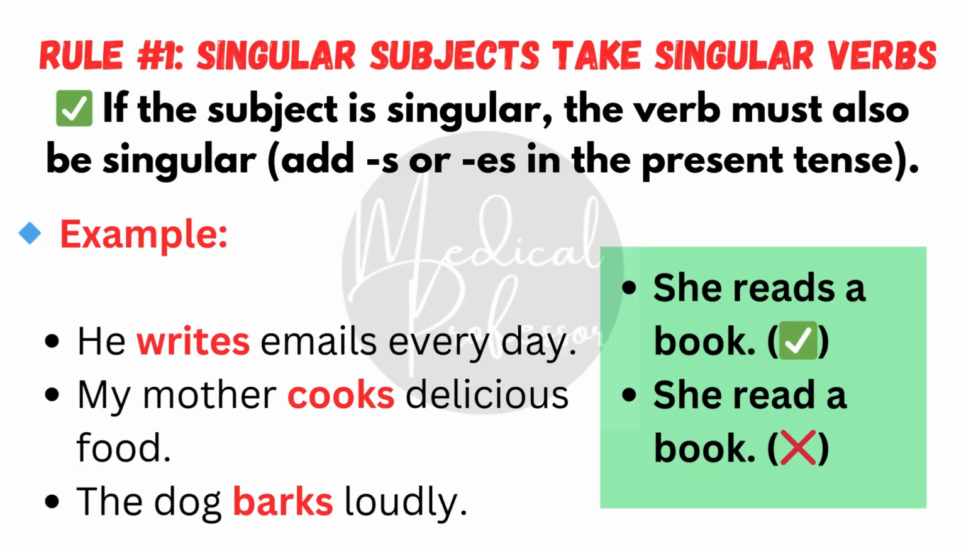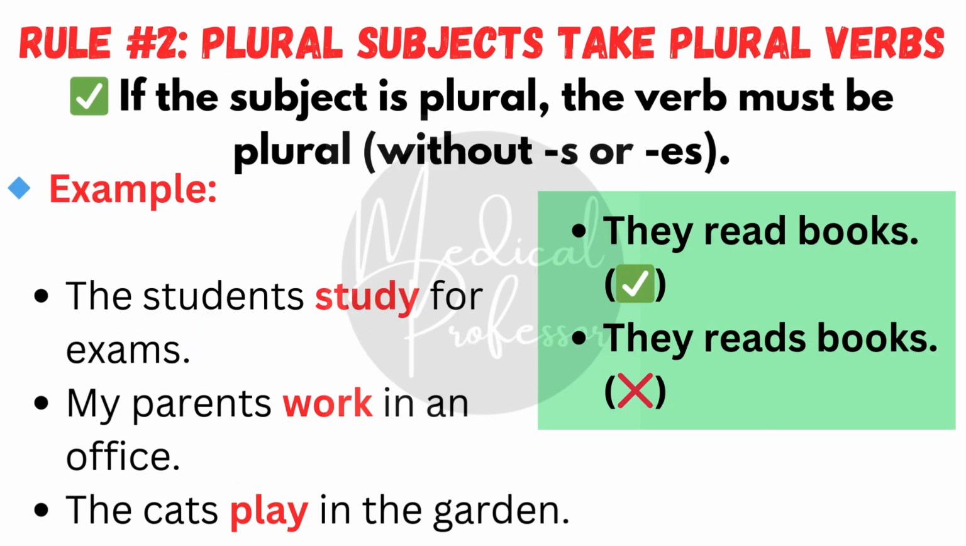Rule number 1. Singular subjects take singular verbs. If the subject is singular, the verb must also be singular. Add s or es in the present tense. For example, she reads a book. He writes email every day. My mother cooks delicious food. The dog barks loudly.